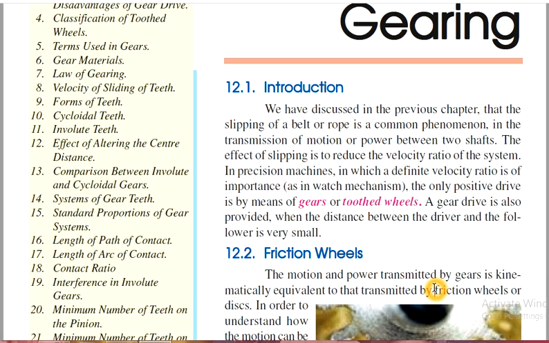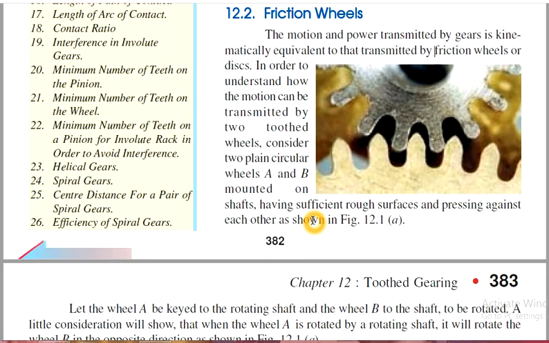A gear drive is also provided when the distance between the driver and the follower is very small. Then the motion and power transmitted by gears is kinematically equivalent to the transmission by friction wheels.